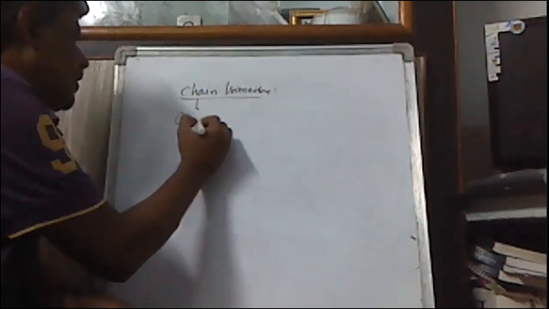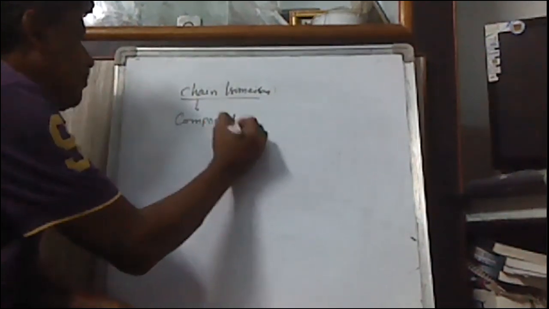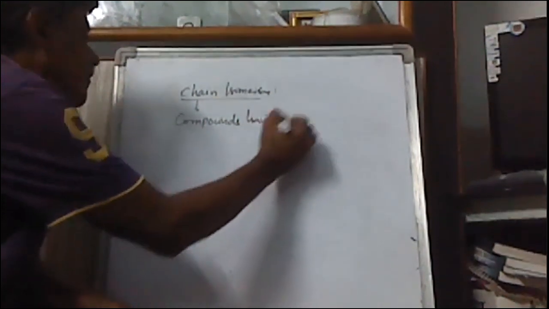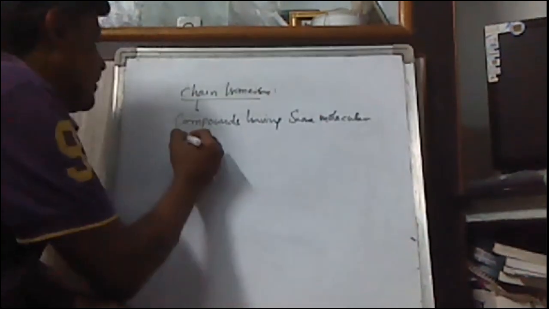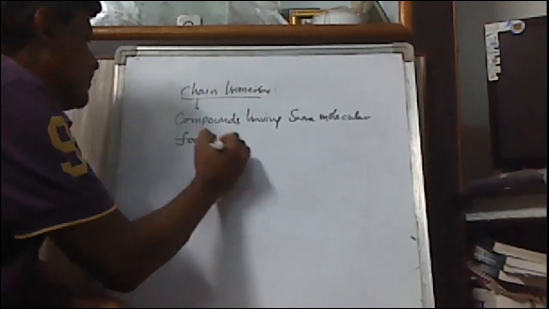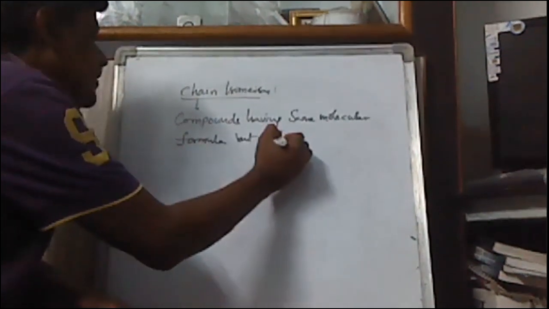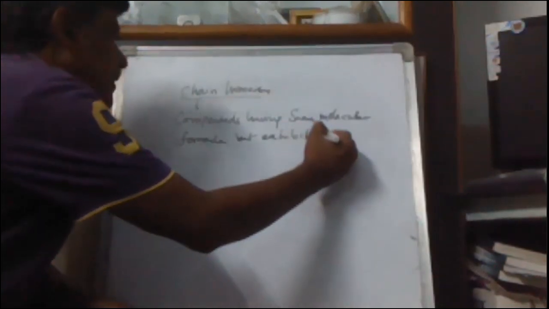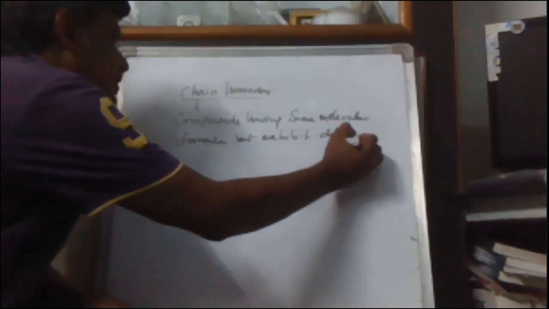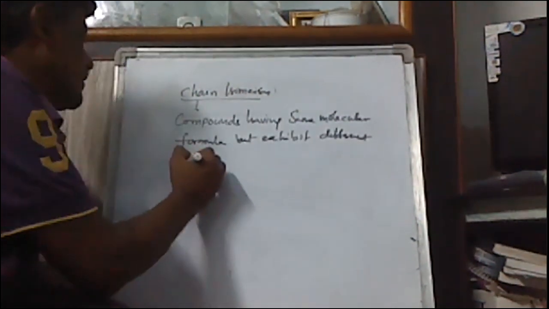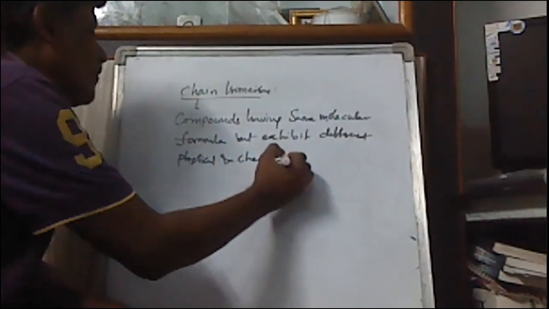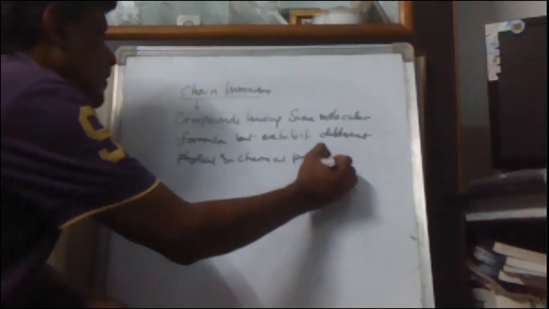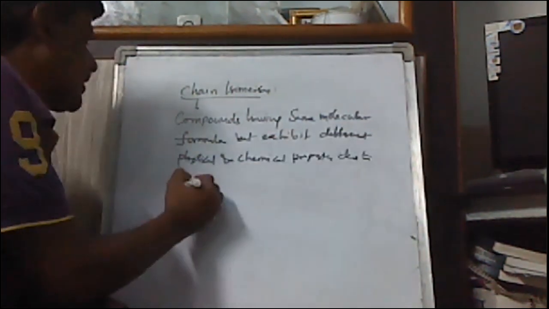Chain isomers means compounds having the same molecular formula but exhibiting different physical and chemical properties due to difference in the carbon chain.